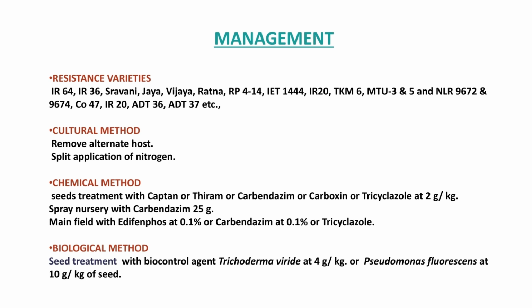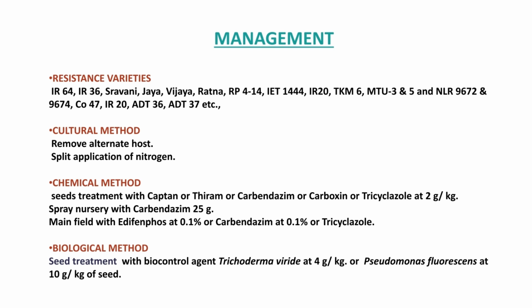The most economic as well as most sustainable and commonly used practice for rice blast management is the use of resistant varieties. Resistant varieties can be chosen as per the location concerned. As our government AICRP projects are there, multi-location trials are going on, and as per the location many varieties have already been released, so you can choose them.